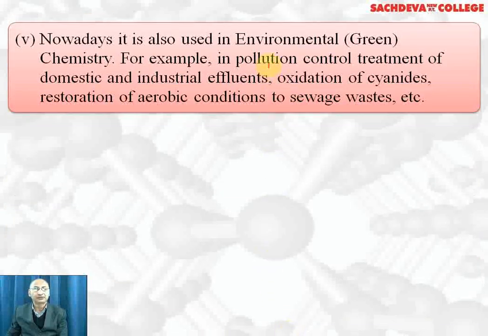Nowadays, it is also being used in environmental green chemistry, for example, in pollution control treatment of domestic and industrial effluents, oxidation of cyanides, restoration of aerobic condition to the sewage waste. This is being largely used and it is considered as a green chemical because it can convert the harmful chemicals into harmless chemicals.